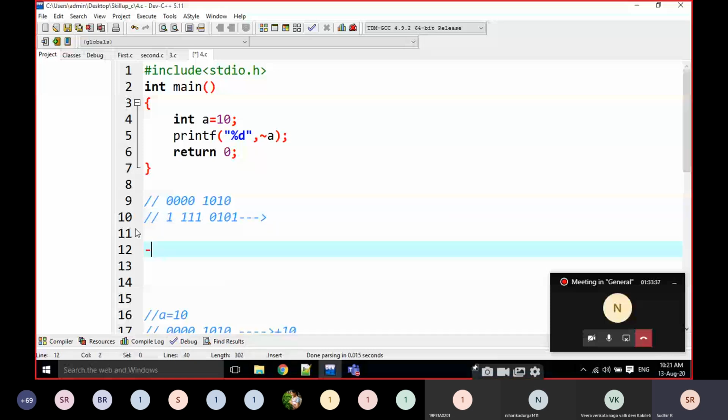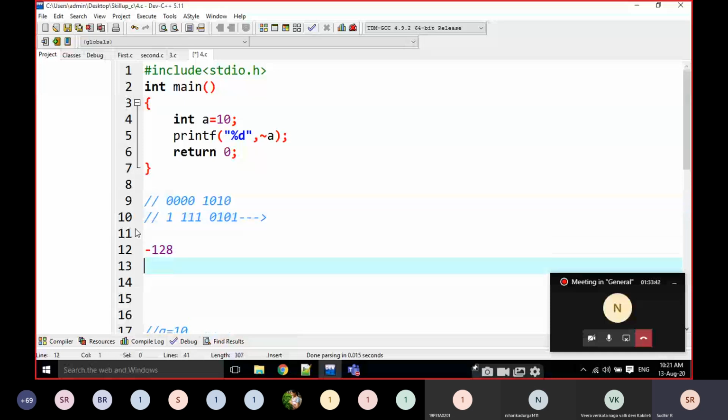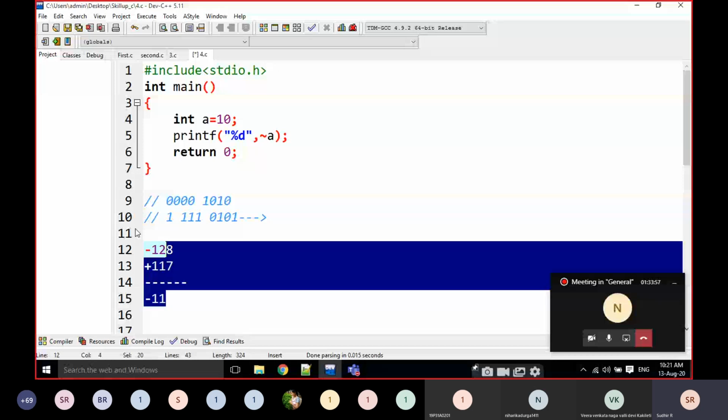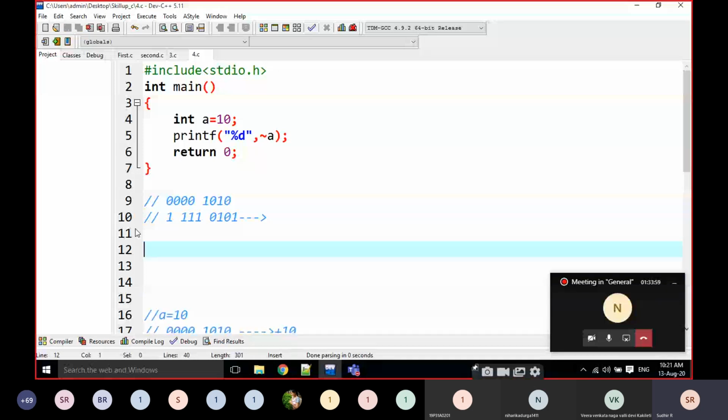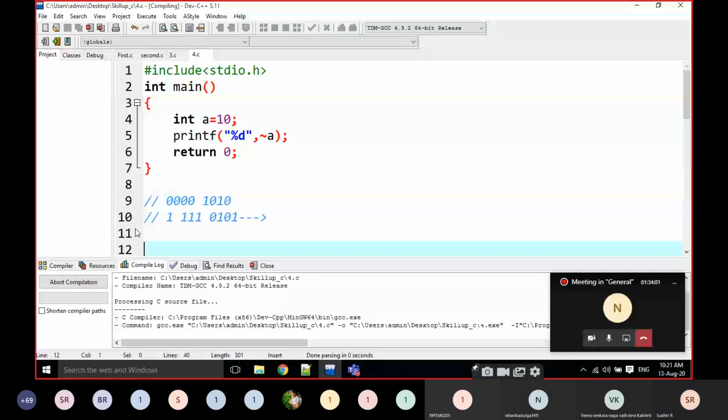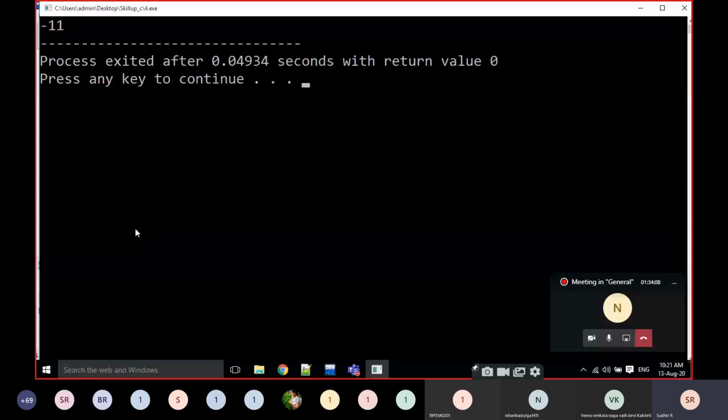Then this is minus 128, so it is minus 128 plus 117. What is the output? Minus 11. Minus 11 is the answer.